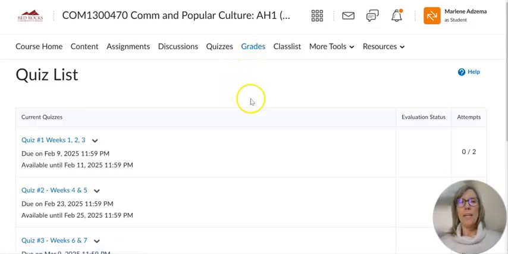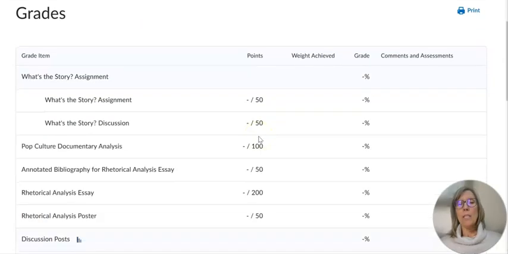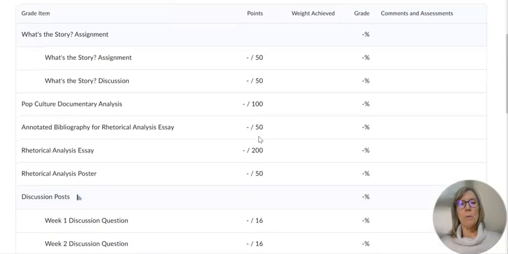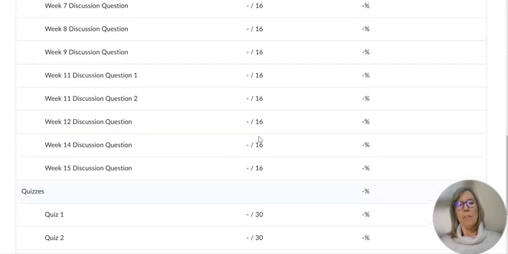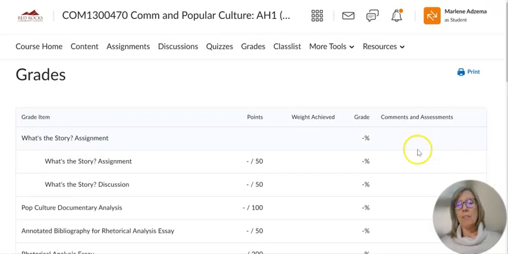Here's where you can find your grades. All grades for written assignments will be submitted within 2 weeks. Discussions I usually have graded by the middle of the following week. So you'll be able to see your grades here, and if there are any comments and assessment, you can click over there. Here's a class list.